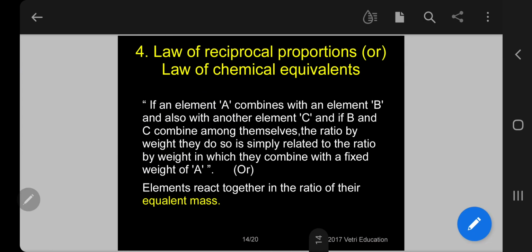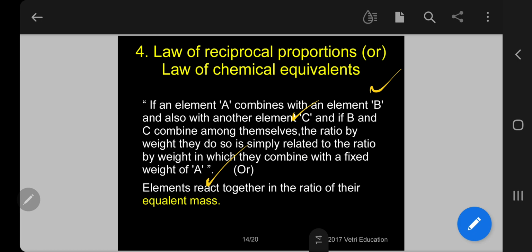I will explain another statement. That was general, this is specific. If an element A combines with an element B, and also combines with another element C, and if B and C combine themselves, the ratio in which they do so is simply related to the ratio by weight in which they combine with the fixed weight of A. Kindly follow.